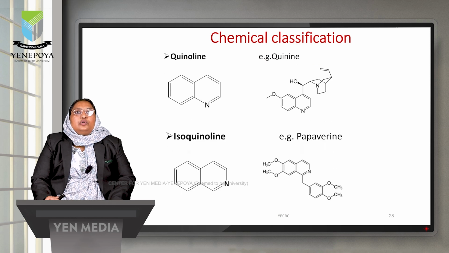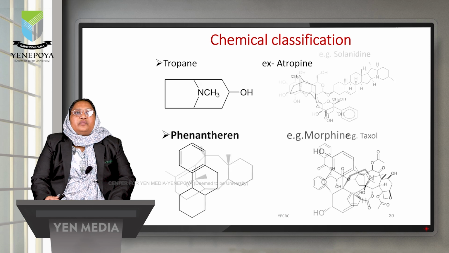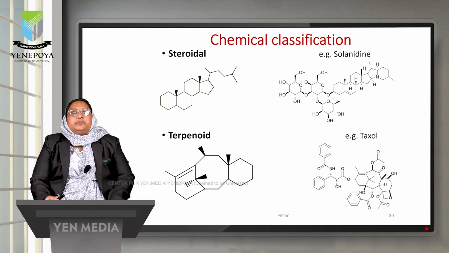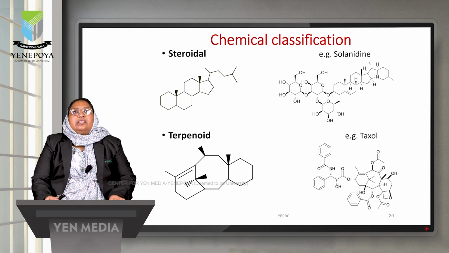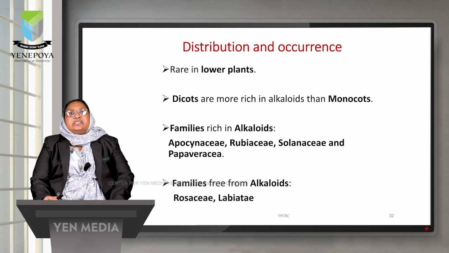Other than that, quinoline group of alkaloids, quinine. Isoquinoline group of alkaloids, papaverine. Tropane group of alkaloids, atropine. If a phenanthrene nucleus is present, then it is called phenanthrene alkaloids. Example is morphine. If a steroidal moiety is present as a nucleus, then it is called steroidal alkaloid. Example solanidine. If a terpenoid nucleus is present, it is called terpenoid alkaloids. Example is taxol. And non-heterocyclic alkaloids such as phenylalkylamine, where a heterocyclic group is not present, example is ephedrine. So that was about the classification of alkaloids.